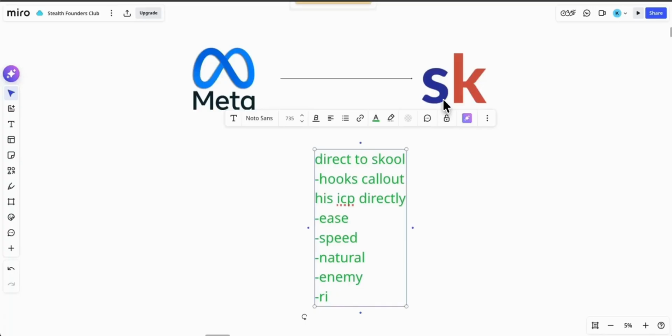And then the last thing I noticed that's consistent is his risk reversal. In all of his ads, he's mentioning that there's a 7-day free trial, and then he always mentions there's a 30-day money-back guarantee. So this just eliminates all risk or any hesitation that people have before they join the community and spend their money.